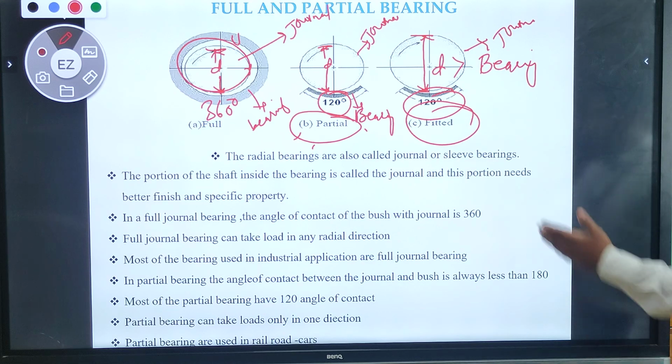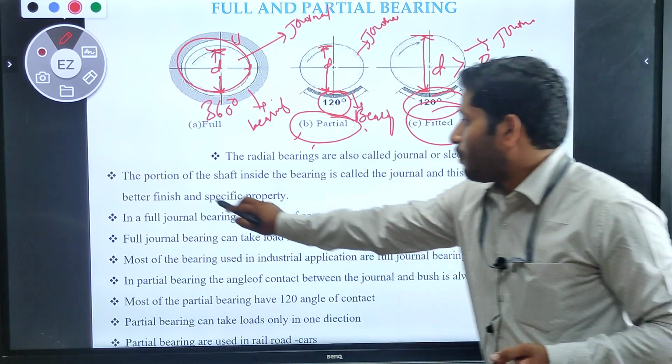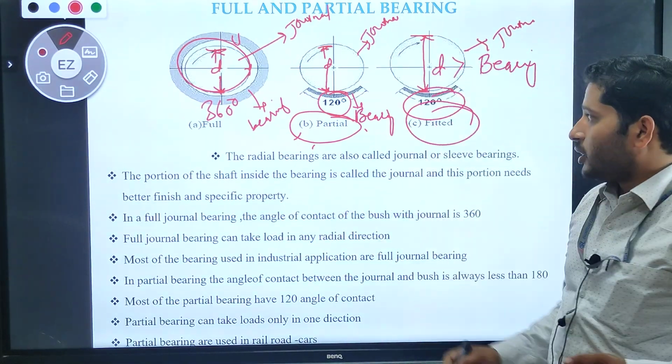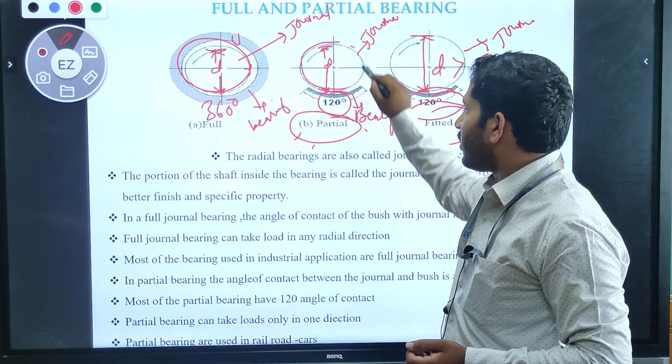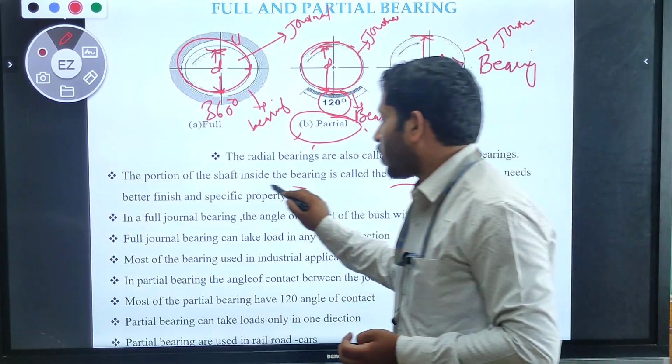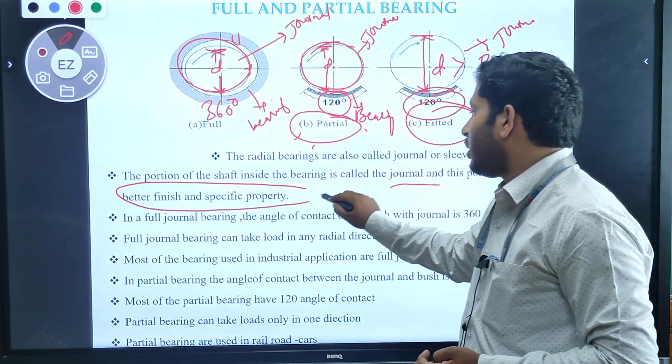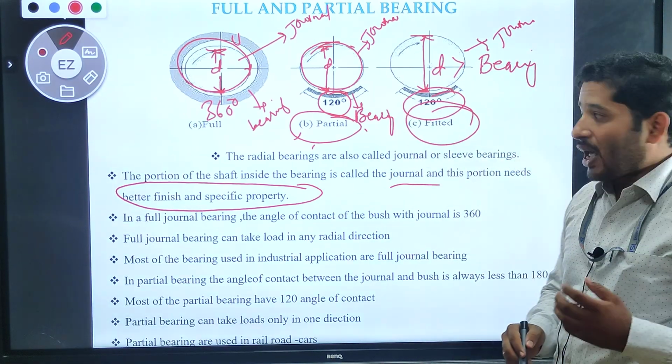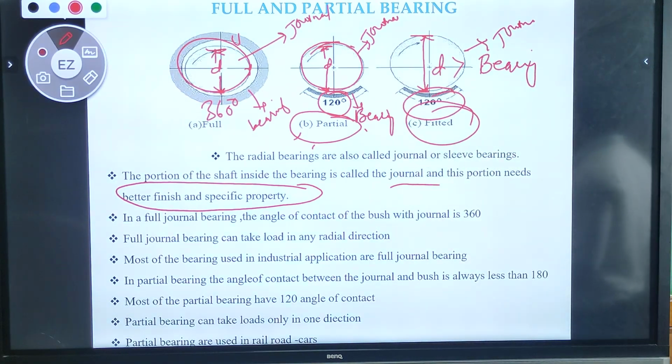Is it right? So again I will repeat this one. The portion of the shaft inside this bearing, what we can say as journal. That portion needs a better finish and specified properties, because whatever you are making the journal has the desirable property and the good finishing property, is it right?